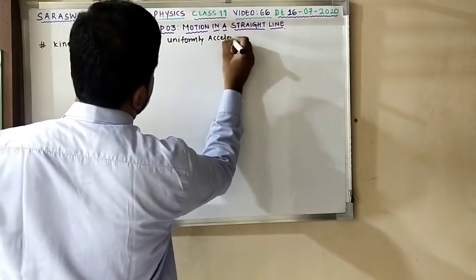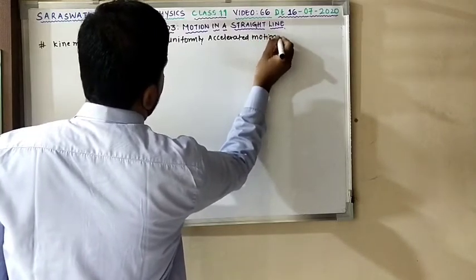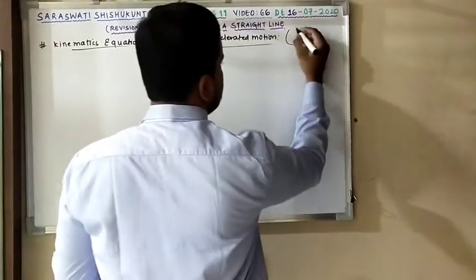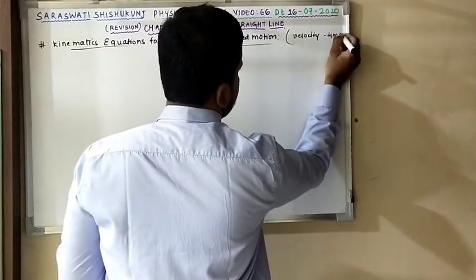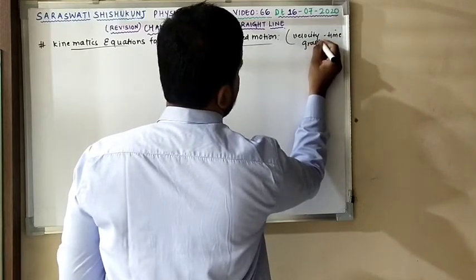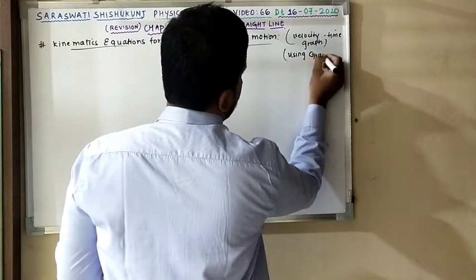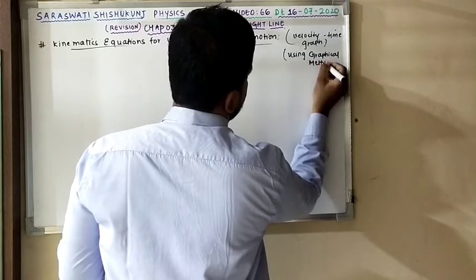Now one thing you have to keep in mind, there are 3 equations we need to derive. And here they may ask using the velocity time graph, or they may twist the question using the graphical method. The answer is going to be the same, but they may twist the question.